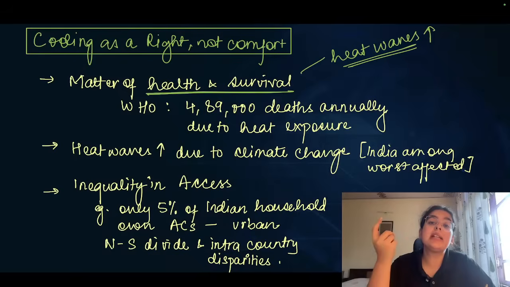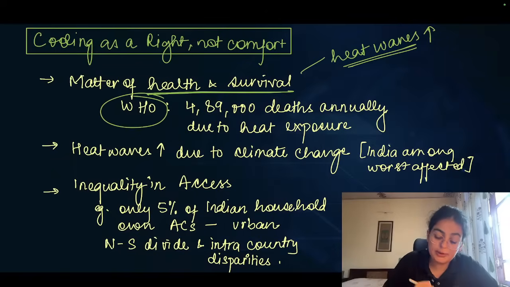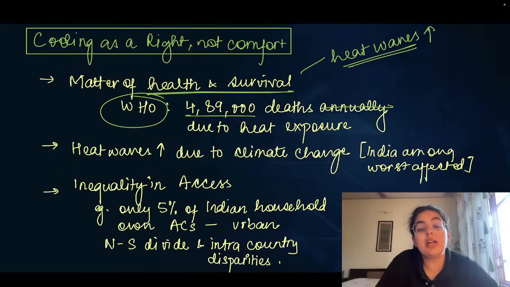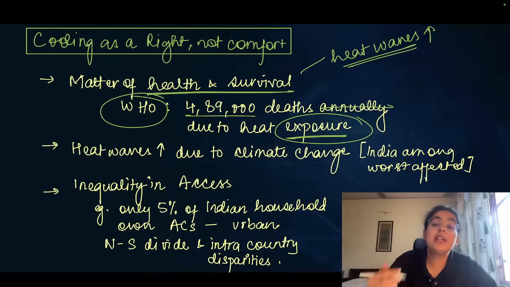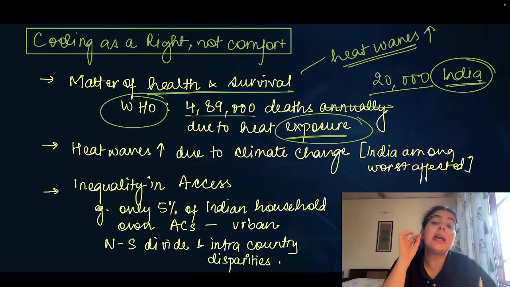We see temperatures in summers soaring to 42 degrees, 45 degrees, sometimes 47 degrees as well. We often are confined in our AC spaces. But what about the laborers? What about the people or the street vendors working outdoors? So heat waves, according to WHO, is almost leading to 4,89,000 deaths from the year 2001 due to heat exposure. That is a huge number. In fact, more than 20,000 out of these deaths are from India alone. Now imagine death only because of miserable conditions and miserable temperature.